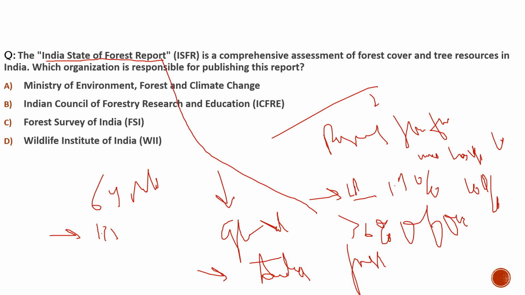So with this, I hope you have got the basic understanding of why we brought this question. Now let's try to solve the question and find out which organization publishes this report. The question says, the India State of Forest Report is a comprehensive assessment of forest cover and tree resources in India. 100% correct. Which organization is responsible for publishing this report?